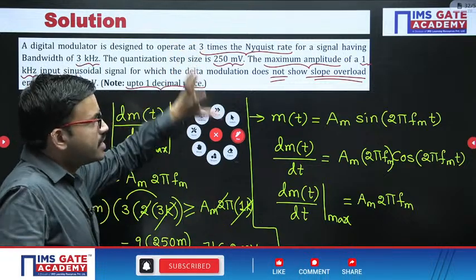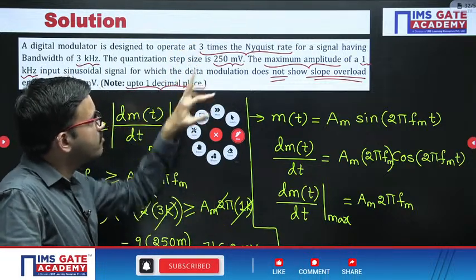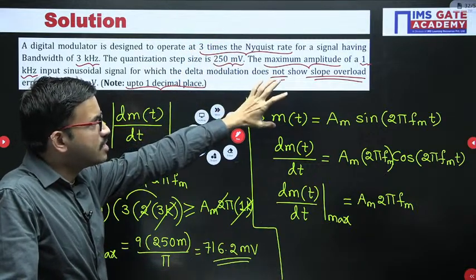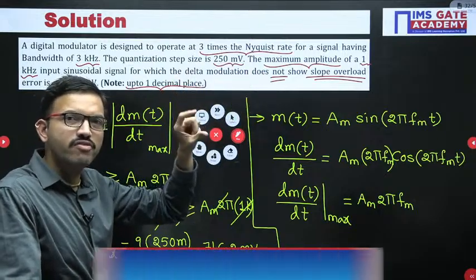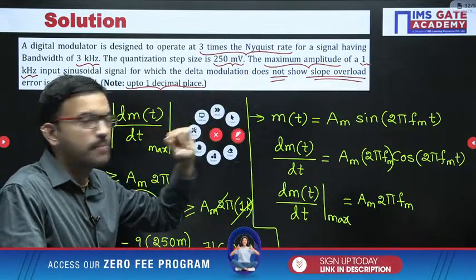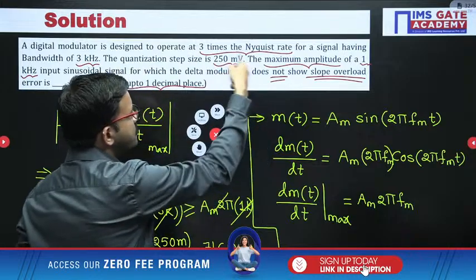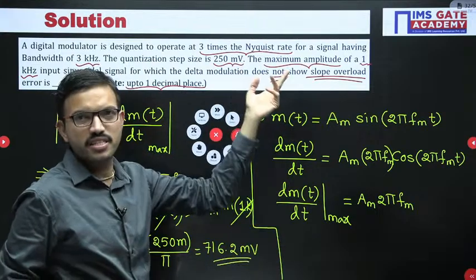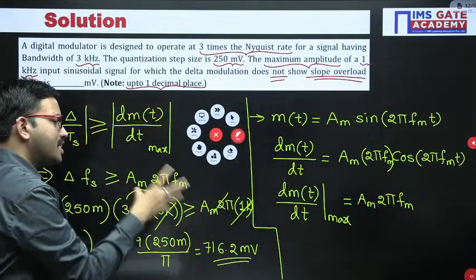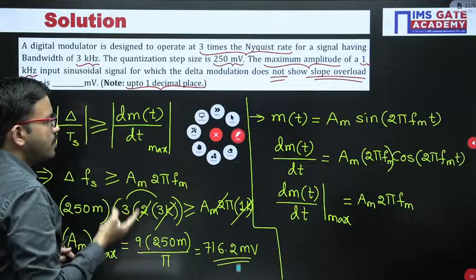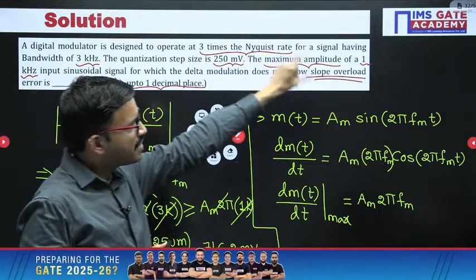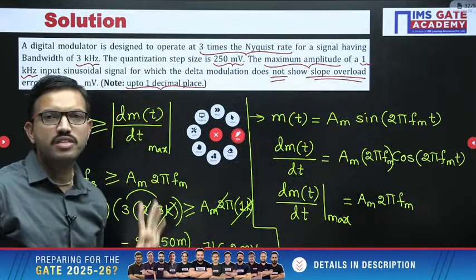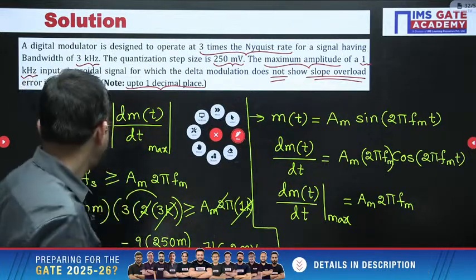See, generally in any of the questions with respect to Nyquist rate or sampling rate, whatever the message signal you are having, in both the cases it is the same frequency only. But in this question the twist is there. Instead of directly giving the sampling frequency in terms of this particular message signal, they have given some other signal. But whatever earlier derivation we got, that one is applicable if they have defined it with respect to the message signal frequency, then that formula will be valid. Okay, right.